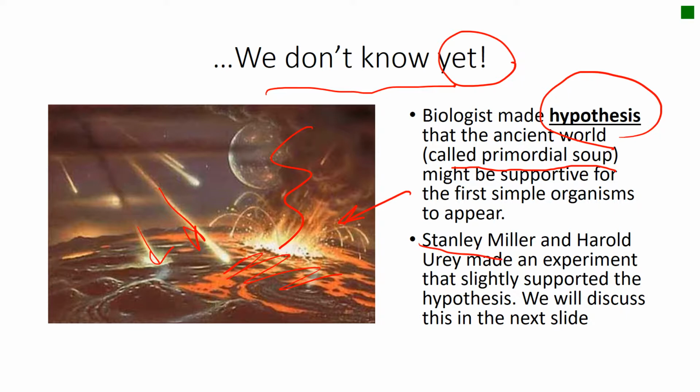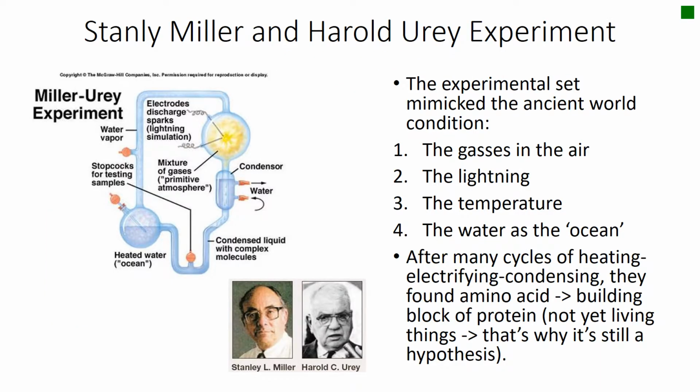Now, there are two scientists, Stanley Miller and Harold Urey, who made an experiment that slightly supported this hypothesis. We will discuss their experiment in the next slide. So this is the Stanley Miller and Harold Urey experiment. This is their experimental set, and I will explain the parts of it.